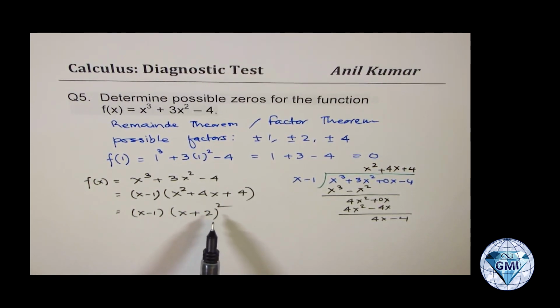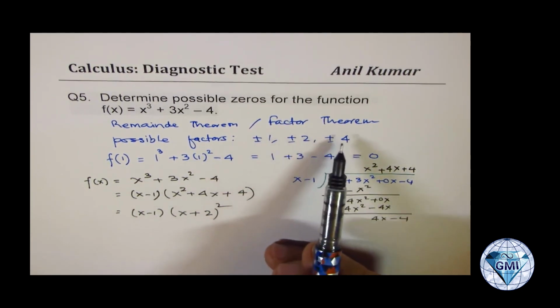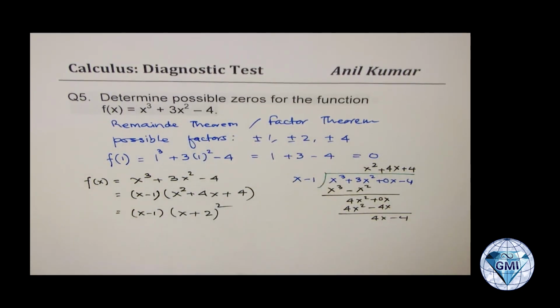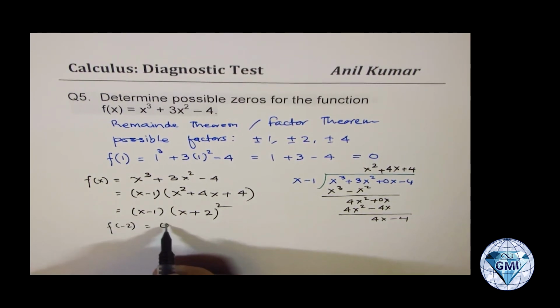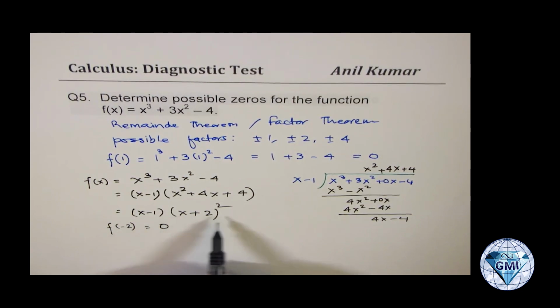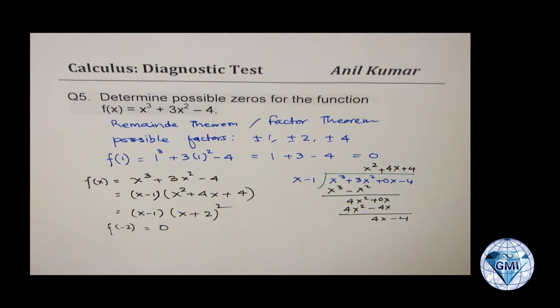Anyway, so we got this factored, but the idea is to remember the factor theorem to factor polynomials, right? Well, if you try what is f of minus 2, you should get 0, right? If I write minus 2 here, you do get 0. So that's the other factor. So that is how you should be factoring polynomials, and that's a technique which you should always remember.